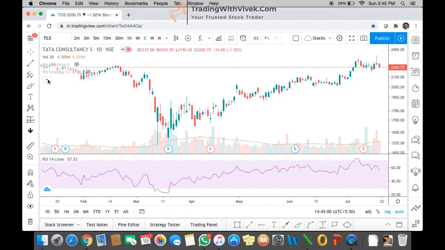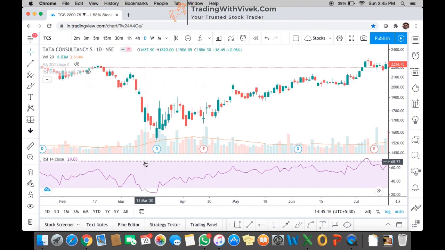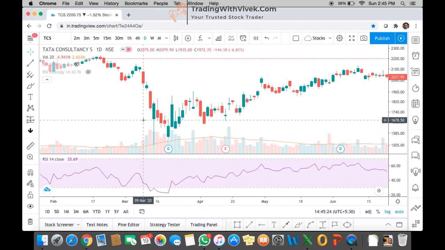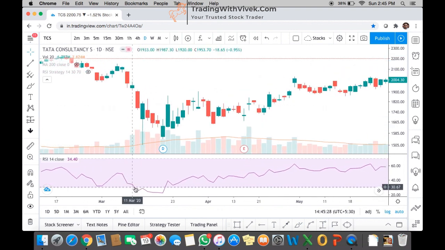Let's understand with the help of the TCS chart where we need to buy according to RSI, where we should keep the stop loss, and where we should exit the stock when it is giving us a profit. So recently, see here, this is the RSI. There are two levels. The upper level is 70, and the lower level is 30. We should buy a stock when RSI goes down below 30.